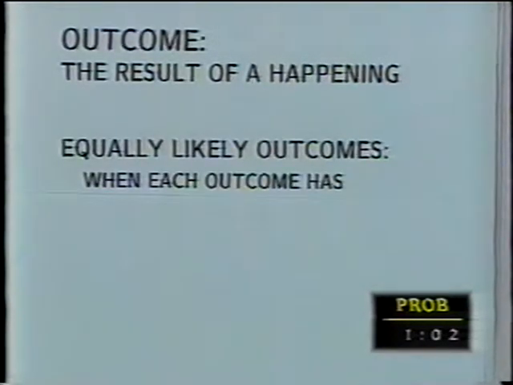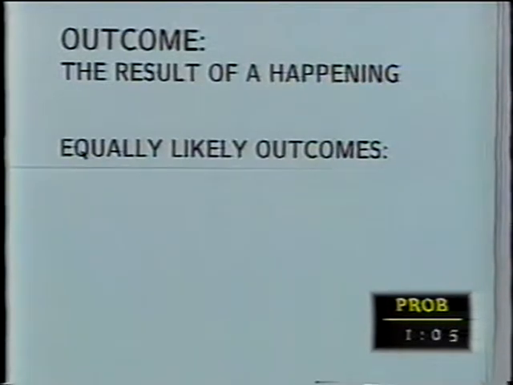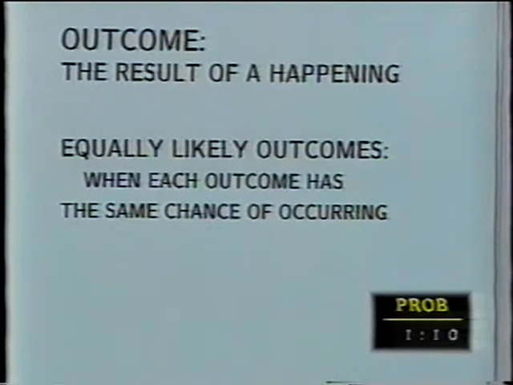Frequently, we have equally likely outcomes. And though we saw that once before, equally likely outcomes occur when each outcome has the same chance of occurring. What do we mean by chance? It's one of those terms that I'm not going to define because it has to be something we have a feeling for, we understand. And I think most of us understand when we say things are equally likely or there's an equal chance of this occurring as that occurring. We have a feeling for it. We know what it means without being told how to define it.